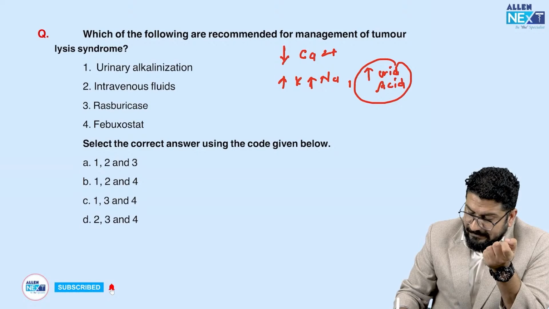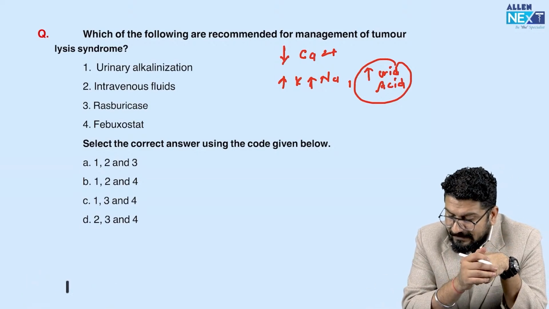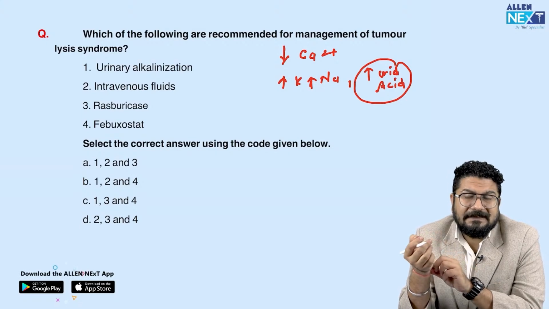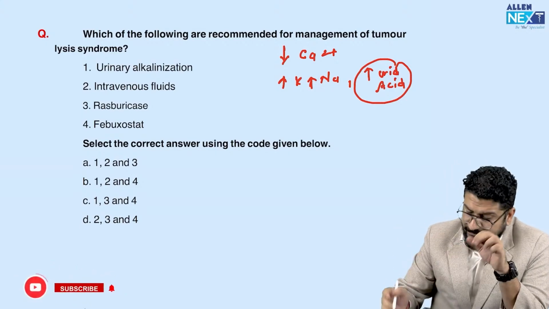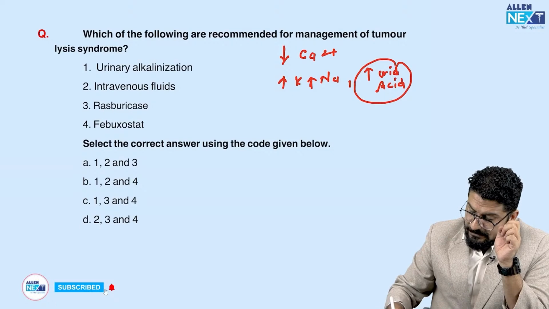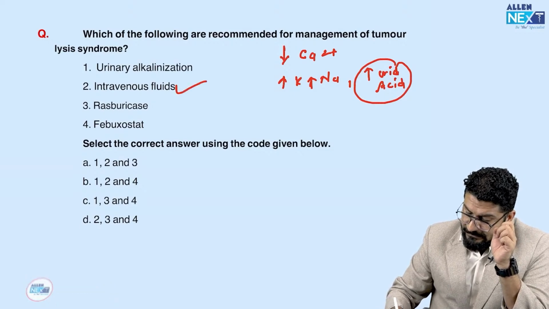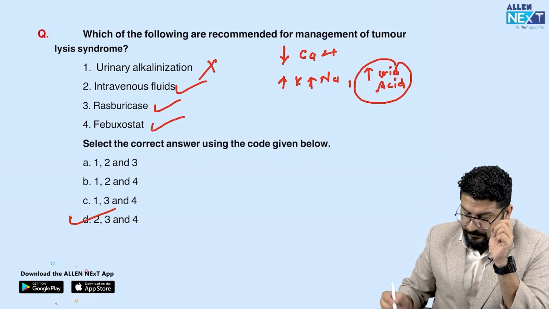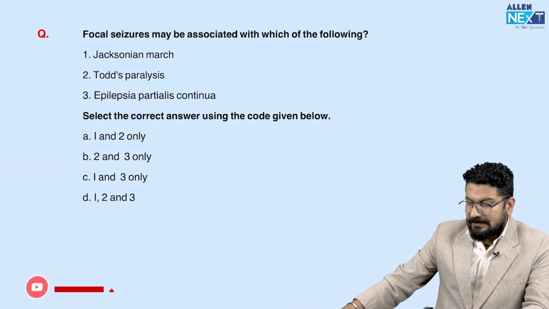So remember, IV fluid we can use. Can we give alkalization? No. Remember, when you try to alkalize the urine, this can even precipitate some crystals. That's why alkalization is avoided. So just remember, we can use this, this, and this. Alkalization is not done. So 2, 3, 4 are the correct options. Again, this was a straightforward question.